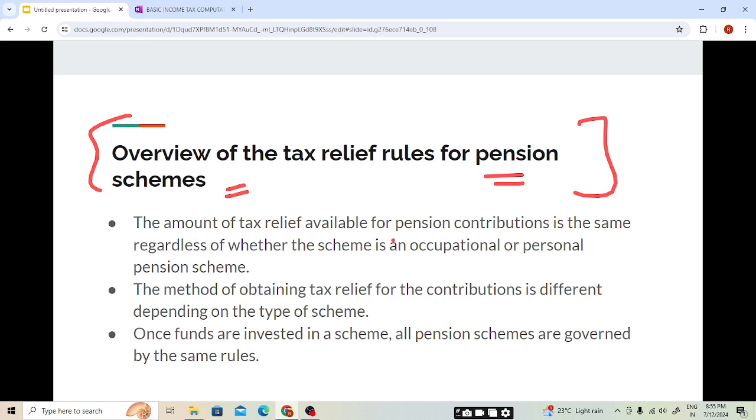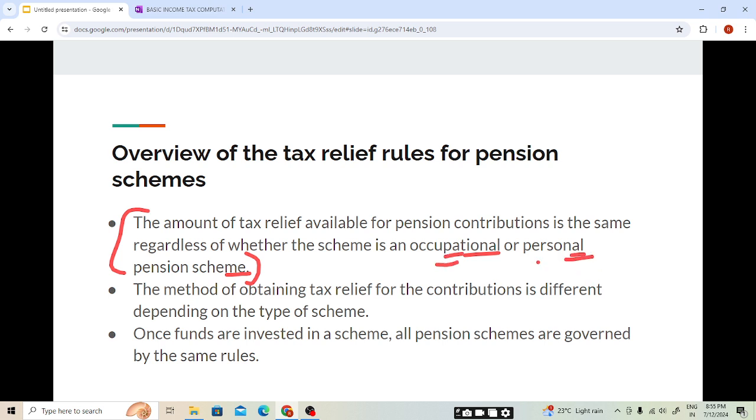The amount of tax relief available for pension contributions is the same regardless of whether the scheme is an occupational or personal pension scheme. So the amount of tax relief available for pension contribution, students, is the same, but the method of obtaining tax relief for the contribution is different depending on the type of scheme.